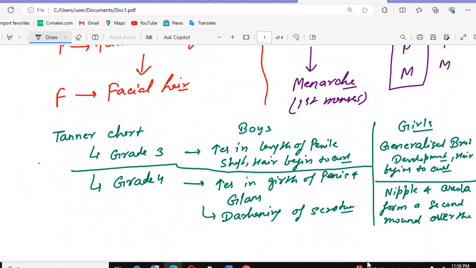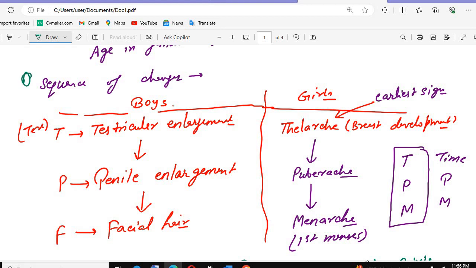In puberty, the sequence of testicular enlargement and the other points is very important to remember. That is TPM, "time PM", or "time pe milenge tere PF", whatever you want to remember, but remember the sequence. Okay, that became a mnemonic too. So TPF, TPM: you can remember the time, what time, PM time, and here what time, PF time.